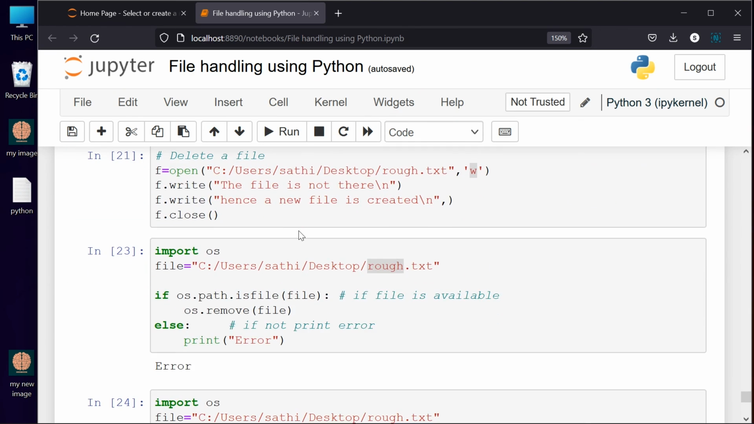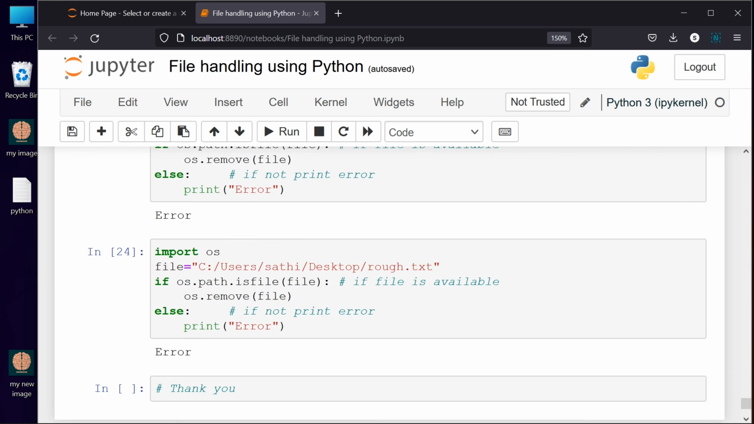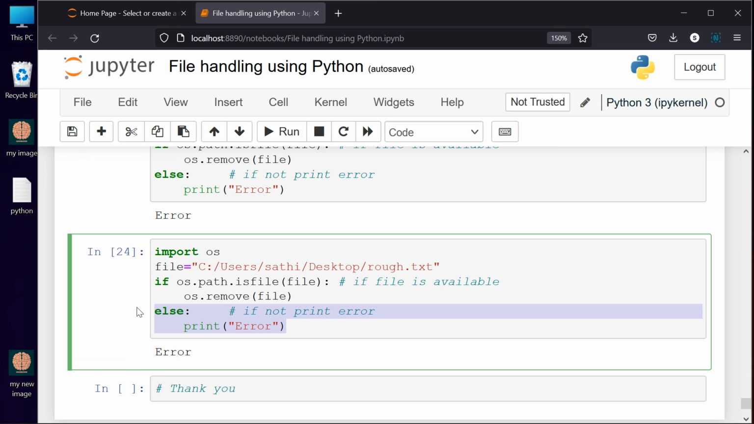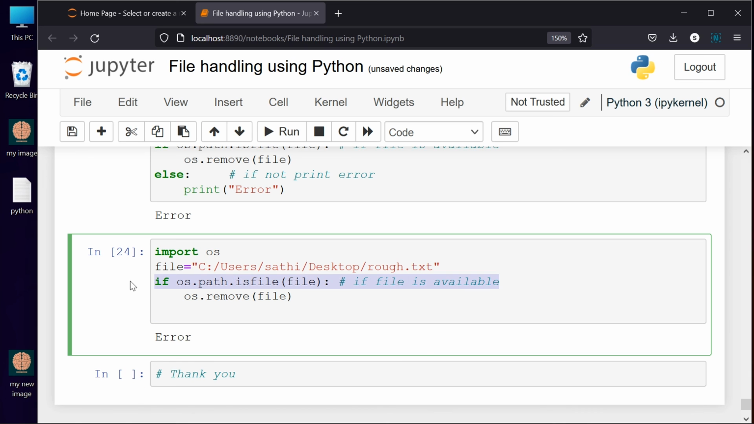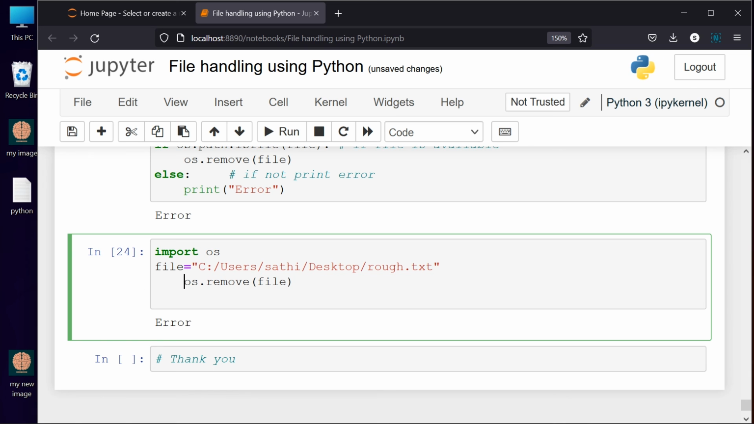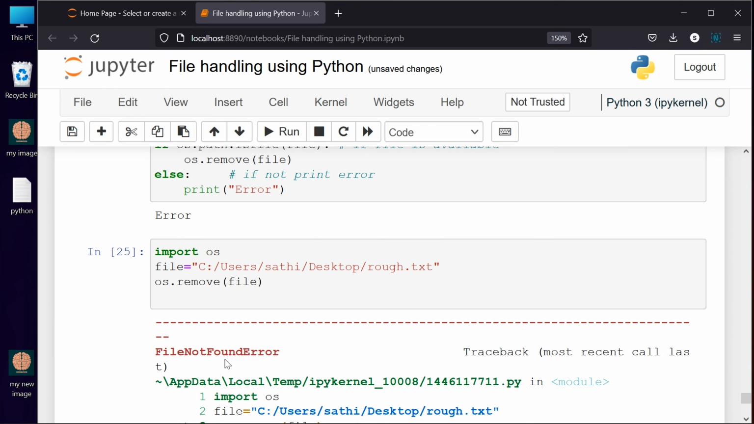And after that, how to delete a file. If you are trying to delete a file which is not there, it is going to create an error. Okay, these are the things we have here. I can give you one more sense with respect to this. That file is not there, right? If I run this one without if else, the file not found error comes.